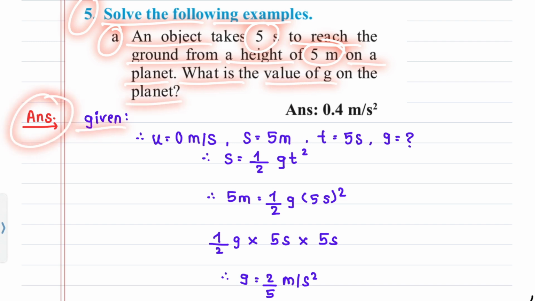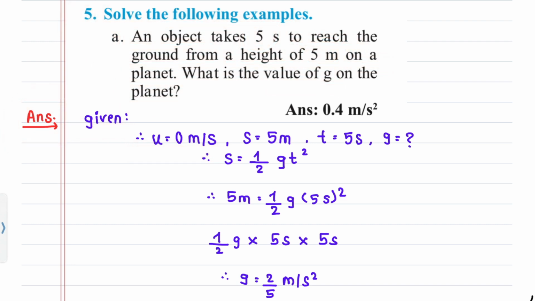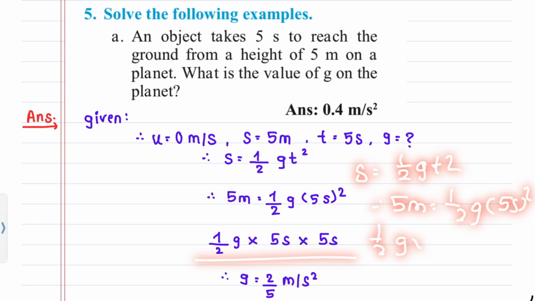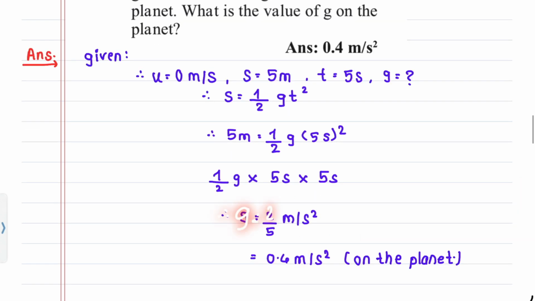Answer: Given u equals 0 meters per second, s equals 5 meters, t equals 5 seconds. g is what? s equals 1 upon 2 g t squared. So 5 meters equals 1 upon 2 g times 5 seconds squared, which is 1 upon 2 g into 5 seconds into 5 seconds. g equals 2 upon 5 meters per second squared, which equals 0.4 meters per second squared on the planet.